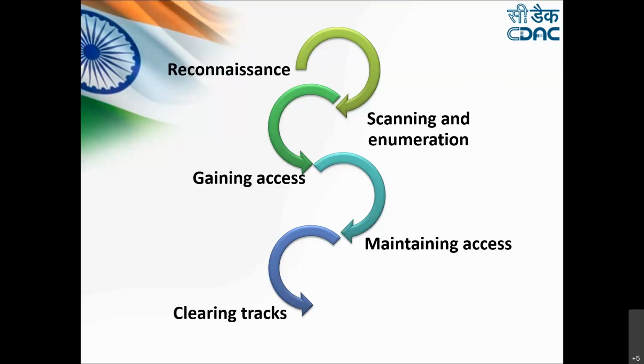Here again, we have a number of tools which can be used. One tool is Metasploit, which is used for gaining access.